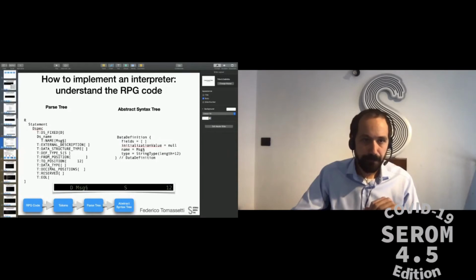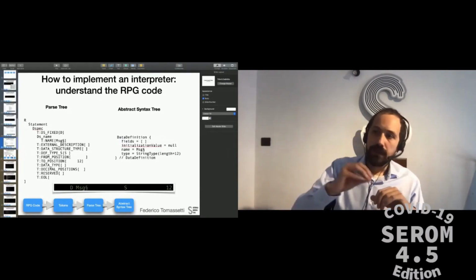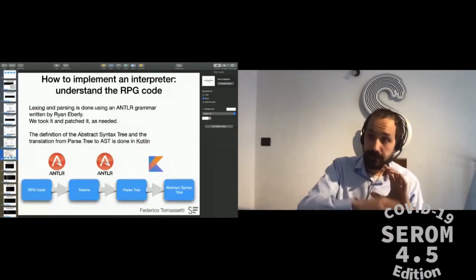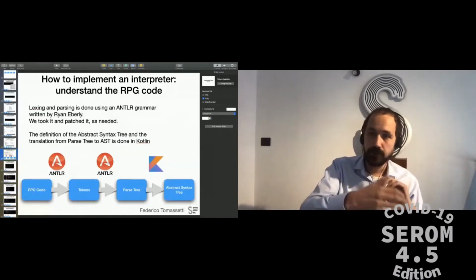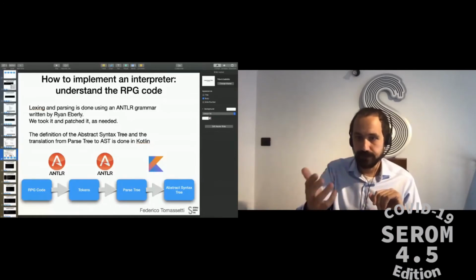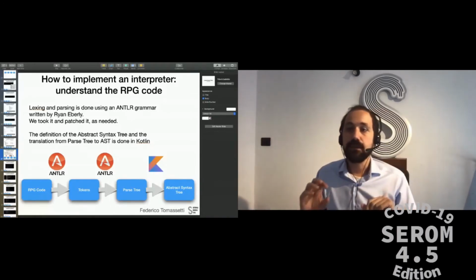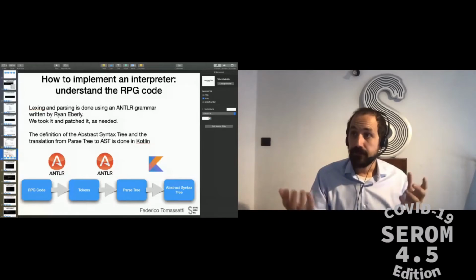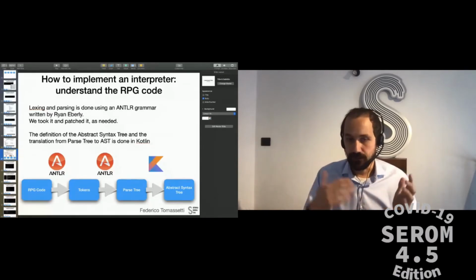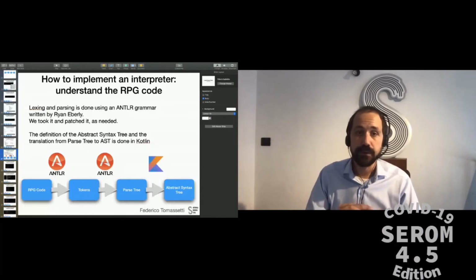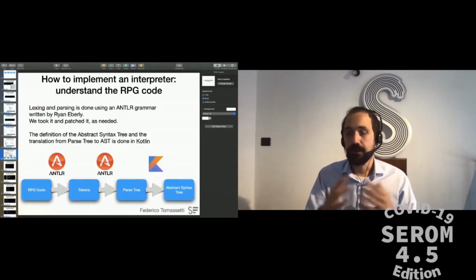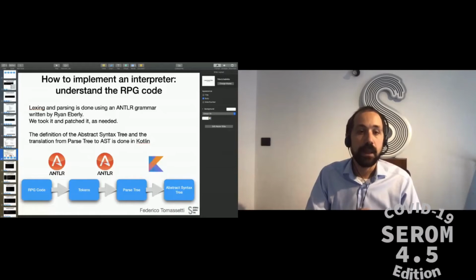Now, the way we implement this transformation from RPG code to tokens, from tokens to parse tree, is by using a grammar for RPG and for the Untitled parser generator, which is open source and which was written by Ryan Eberly. So a big thank you, Ryan.